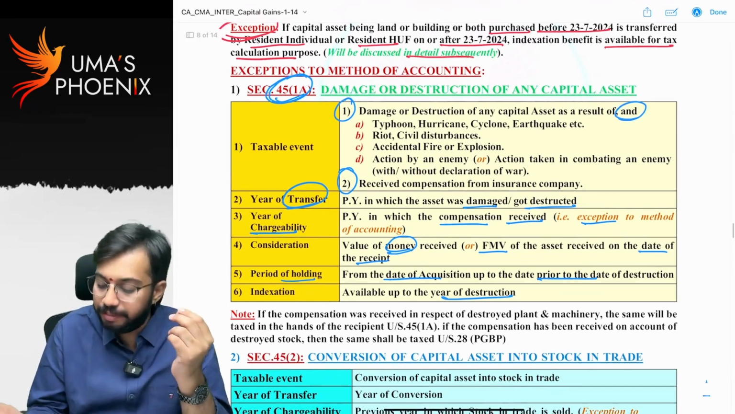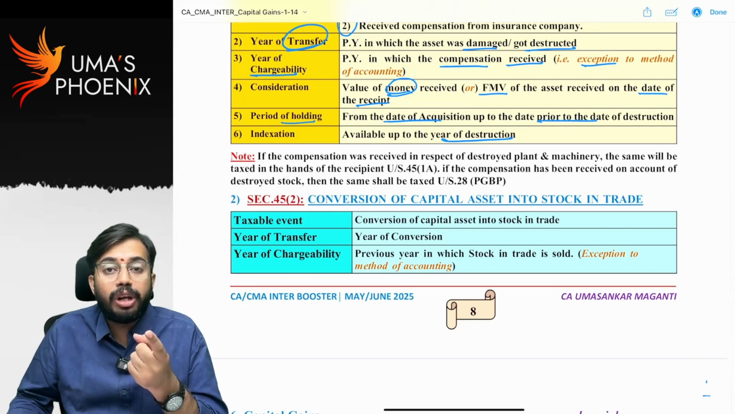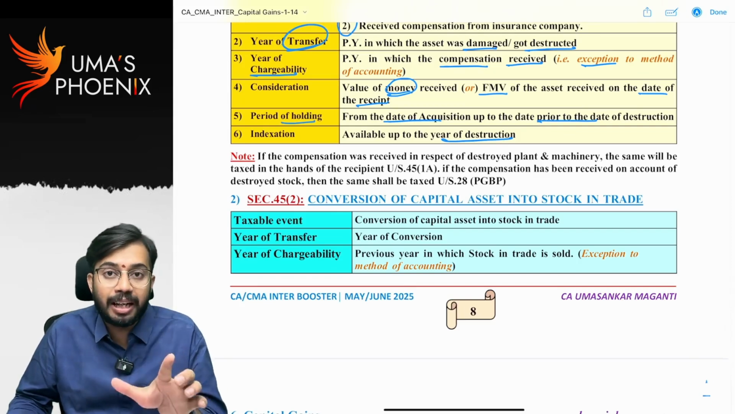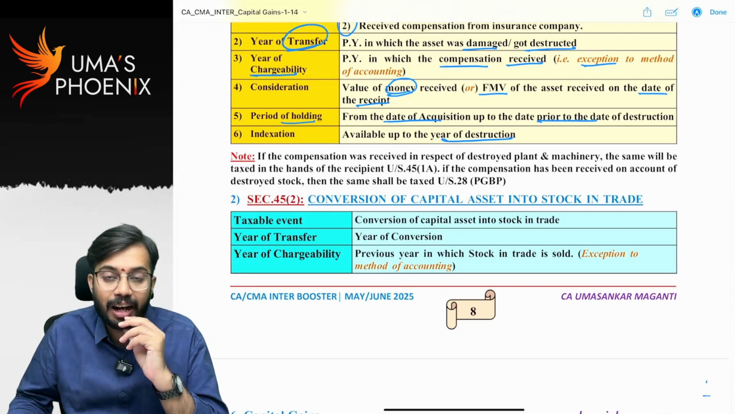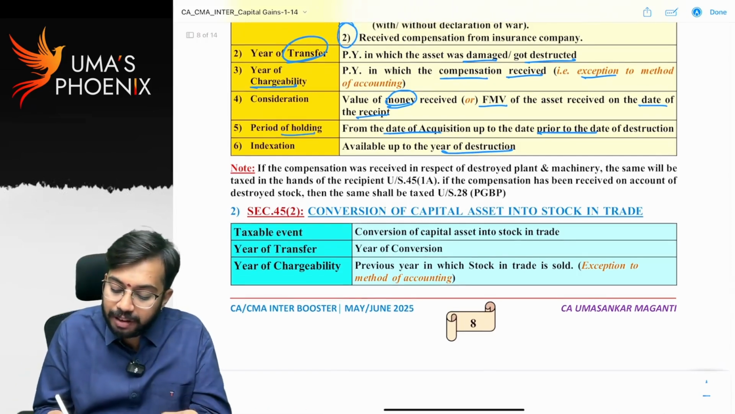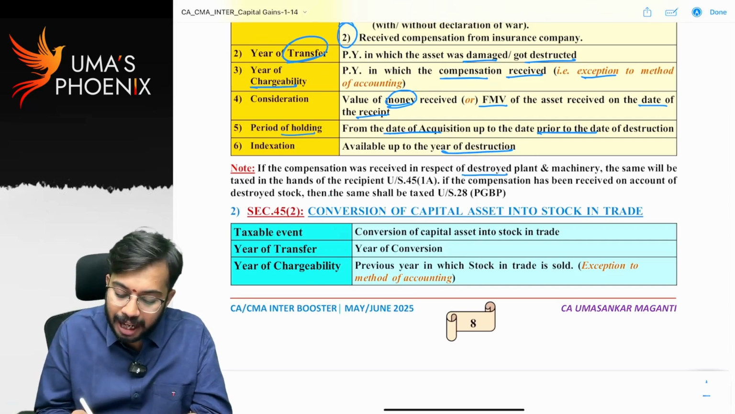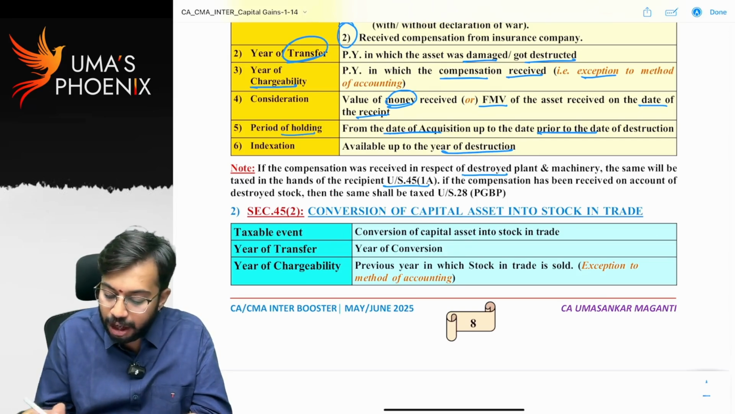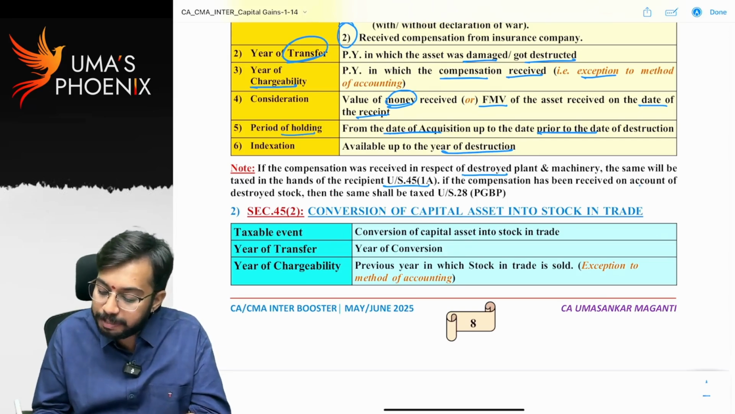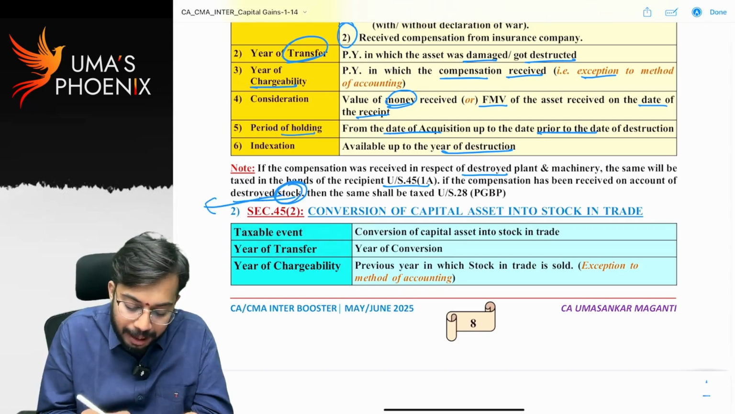Conjunction is and. Next, only on destruction of capital asset 45(1)(a) gets attracted. Are you able to understand? If compensation was received in respect of destroyed plant and machinery, same will be taxed in the hands of recipient under section 45(1)(a).